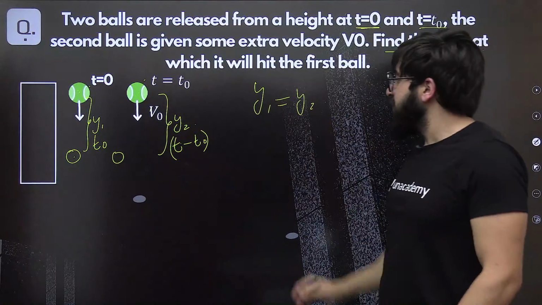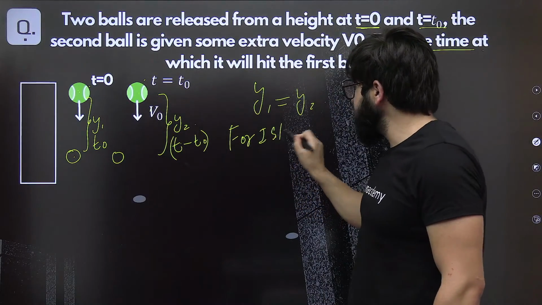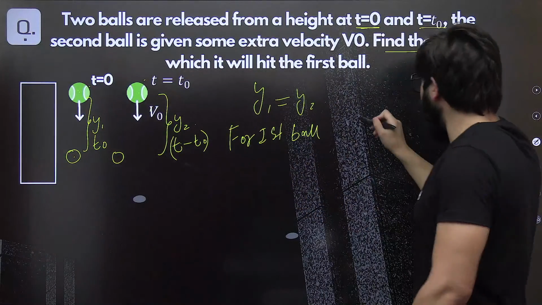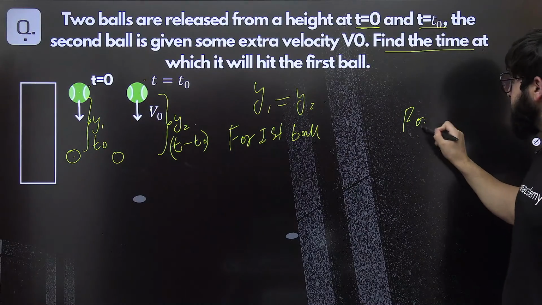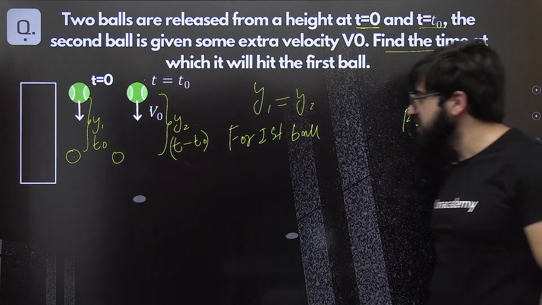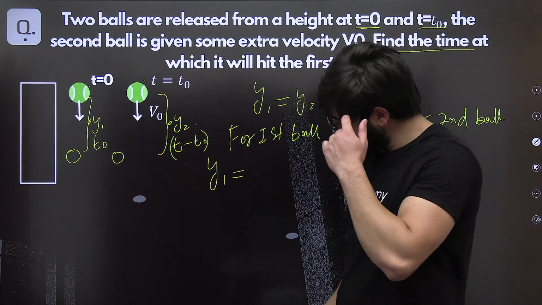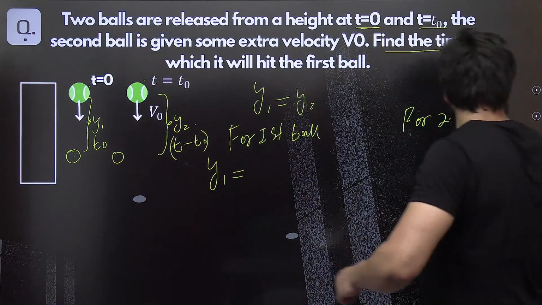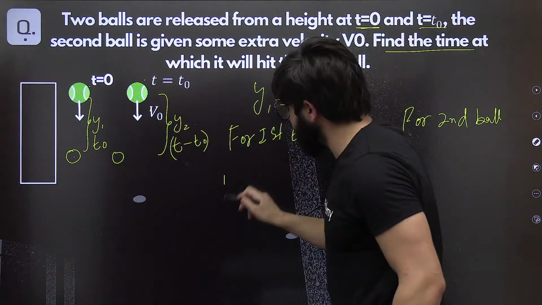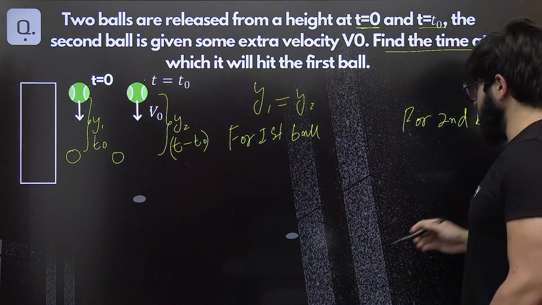Now let's find y1. y1 is for the first ball, and this is for the second ball. Can I find the y1? y1 is nothing but this distance. Now how can we cover this distance? How can we find this distance?